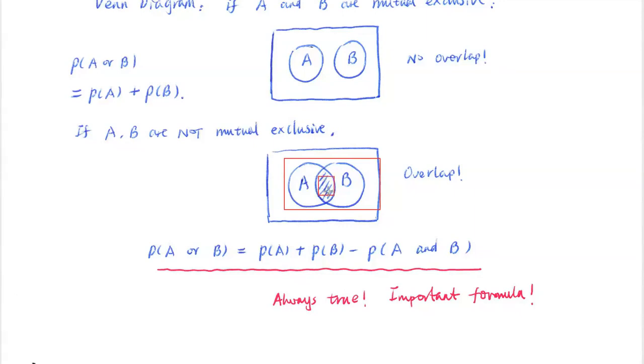That region is in A and also in B. In that region, A is true and B is also true. Because they overlap, A and B are not mutually exclusive. So in that case, how do we calculate the probability of A or B? Everybody, pay attention. This one is a little bit tricky. Wake up.